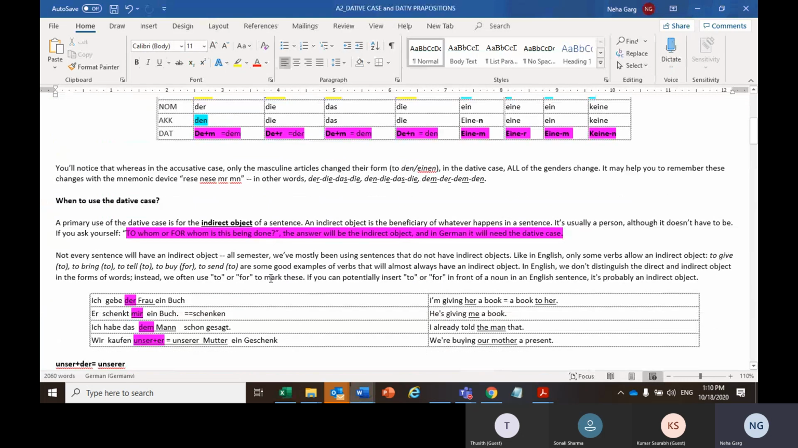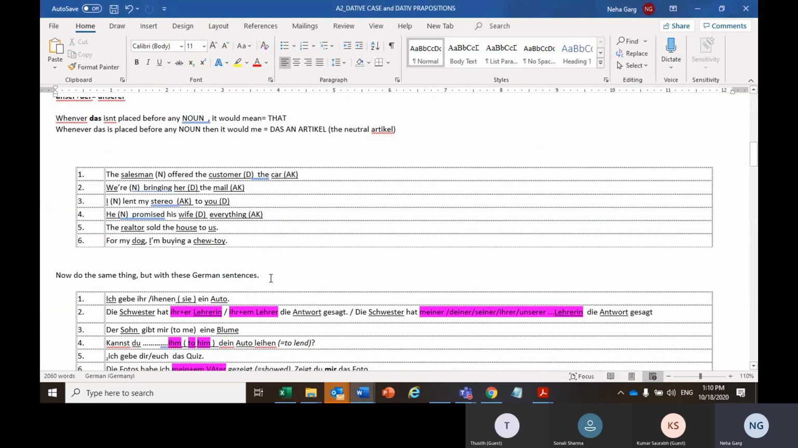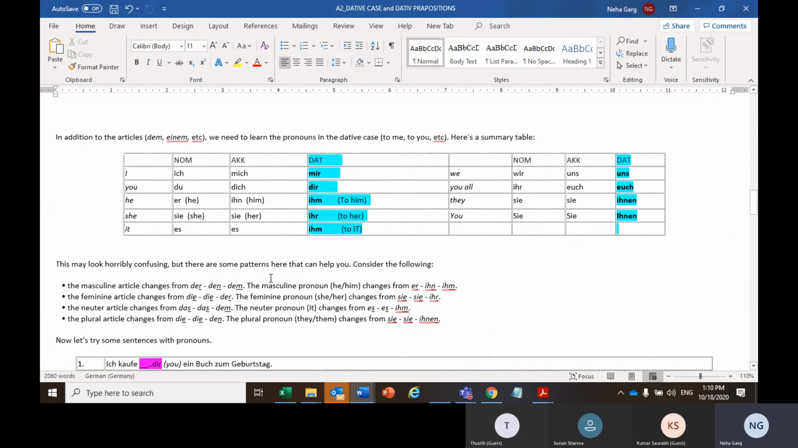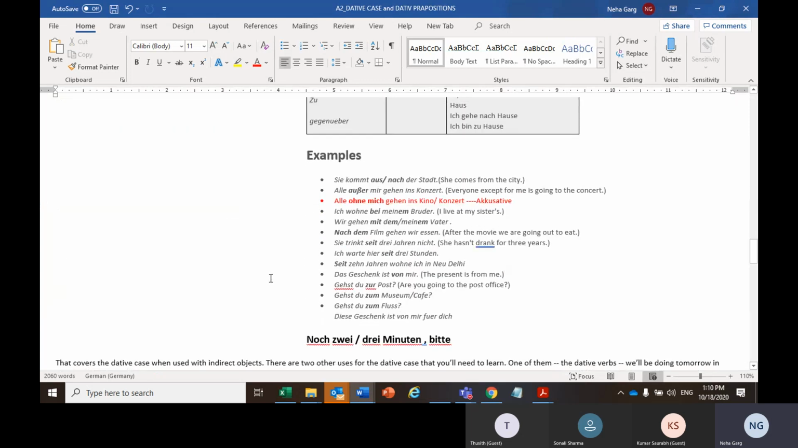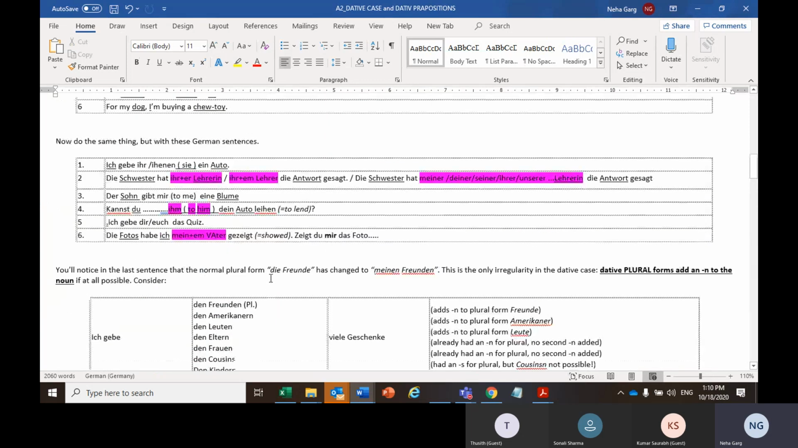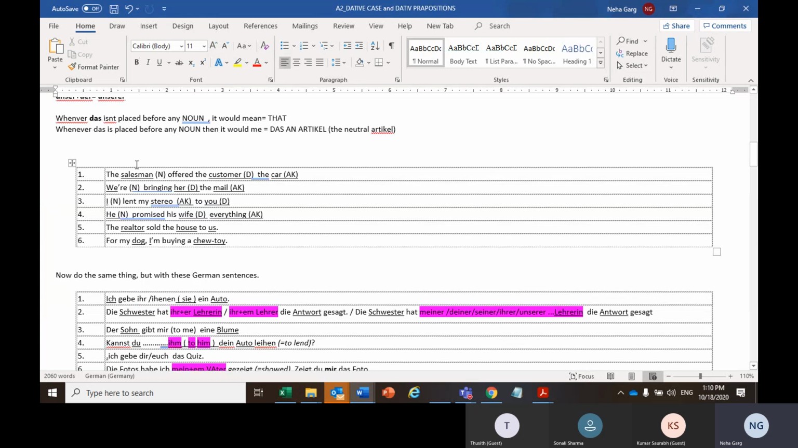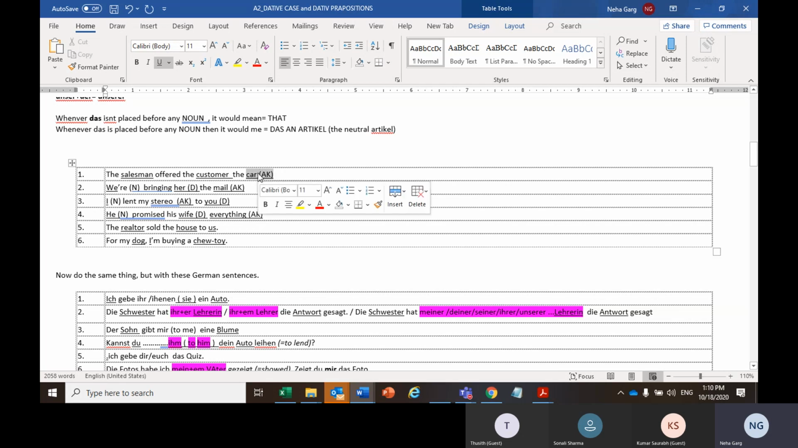Now, to make this particular topic clearer, I have some explanations here. One moment. So, there are some sentences and you have to read the sentence. These sentences are just in English. We'll go one by one and you have to tell me which one is nominative case, which one is dative case, and which one is accusative case. Just give me a moment. Let me remove all these.